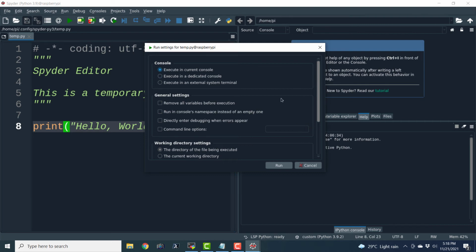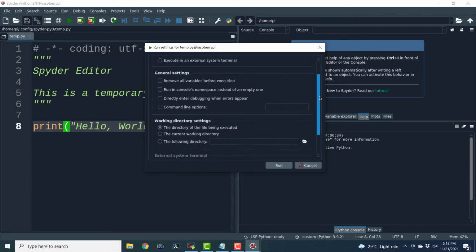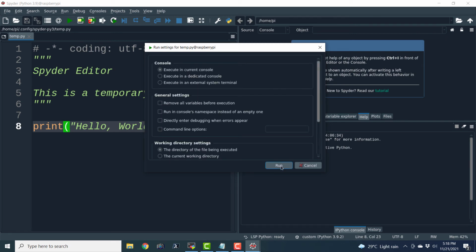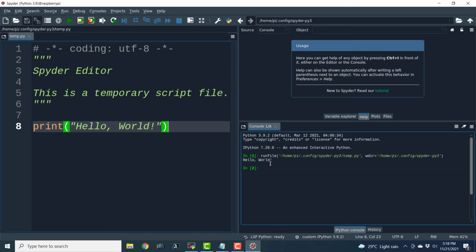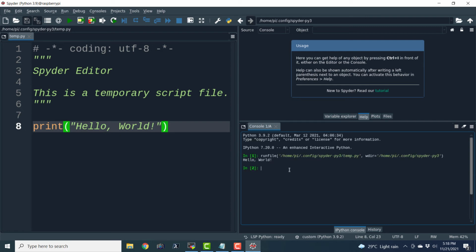Here we have the button to run the file, and it is asking us for the run settings. Let us execute it in the current console and not mess with any other settings. Let's click run, and here we can see hello world. We can even increase the font size of this window. We should be able to increase. Okay, I am not able to increase the font size, but I guess that is fine for us.